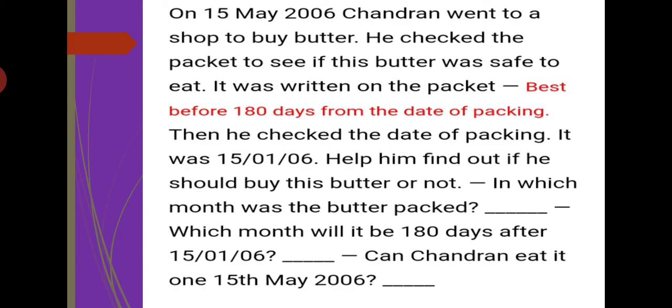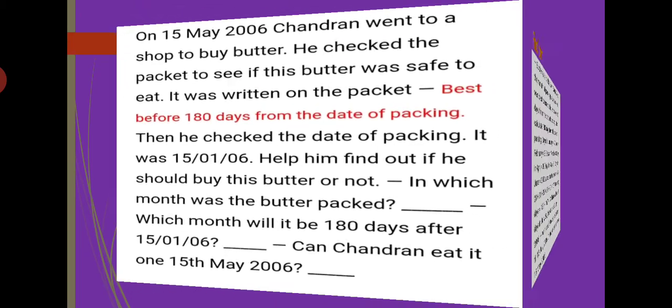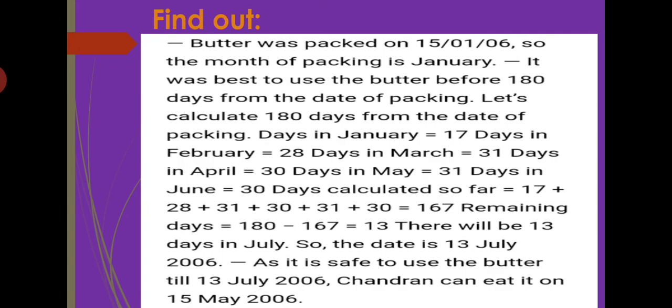So how much will 180 days be from 15th of January? It will be 13th of July. Can Chandran eat it on 15th May? We can eat the butter, Chandran can eat the butter up to 13th of July and he is eating on 15th of May. So yes, it is safe. Now you can check the answer. Butter was packed on 15th January. So the month of packing is January.